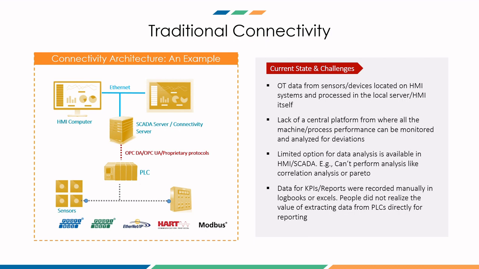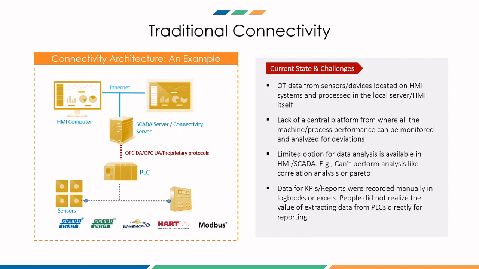If you have many similar machines across the shop floor, let's say there are 5 CNC machines of similar make and model, at times it might make sense to do a benchmarking of how much the energy consumption of different machines is, and how much is the specific energy consumption per unit of product being produced. Such comparisons cannot be done if you don't have centralized data.